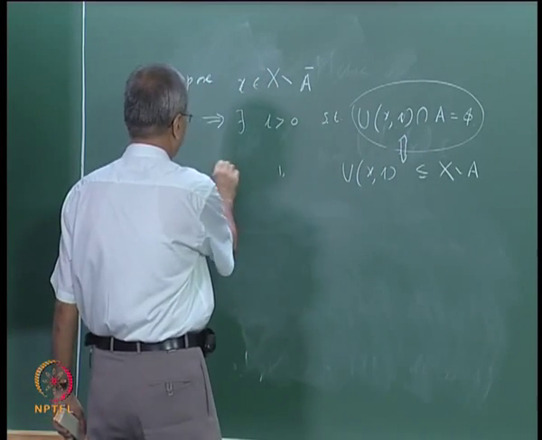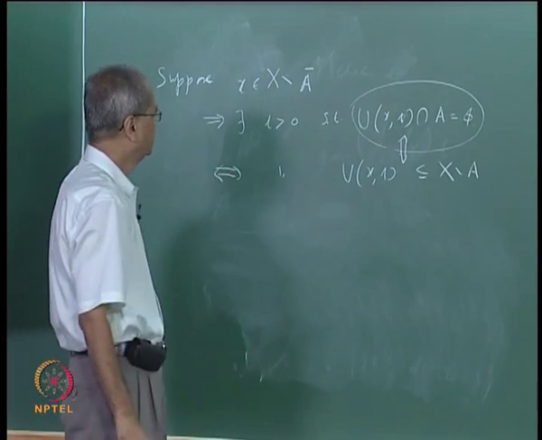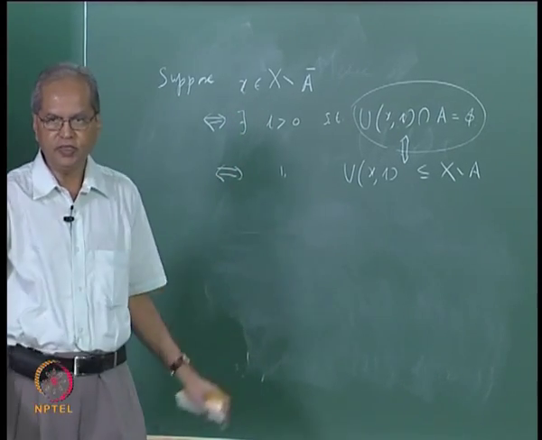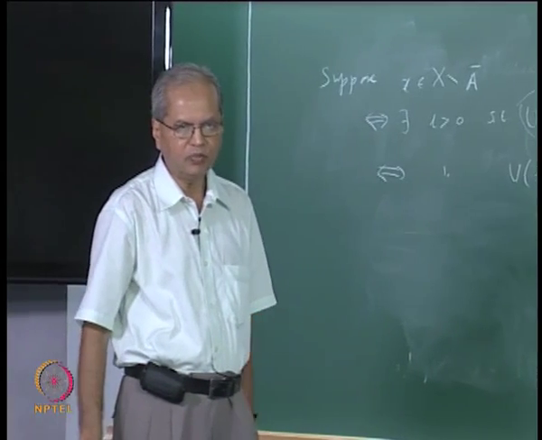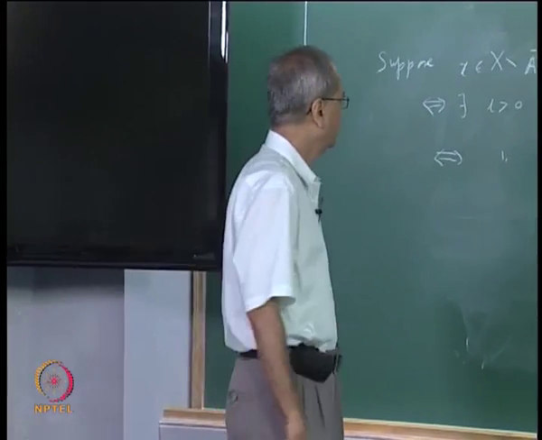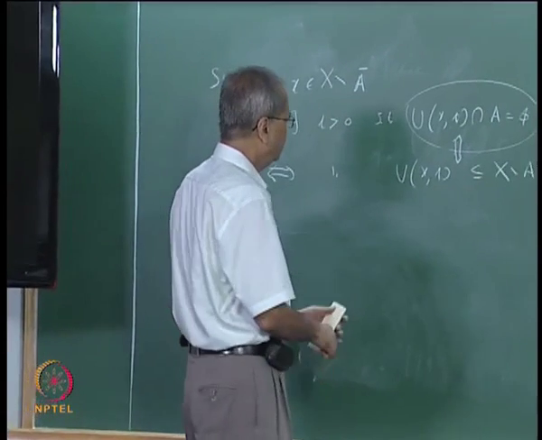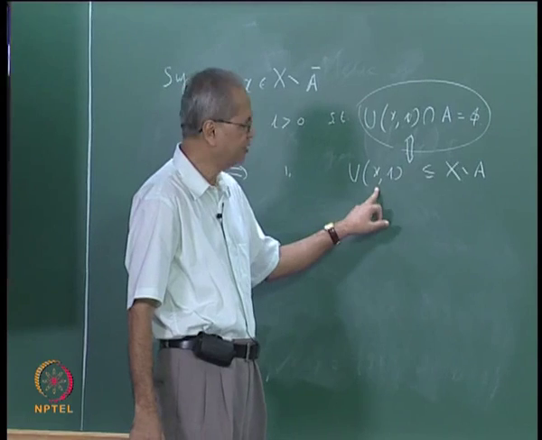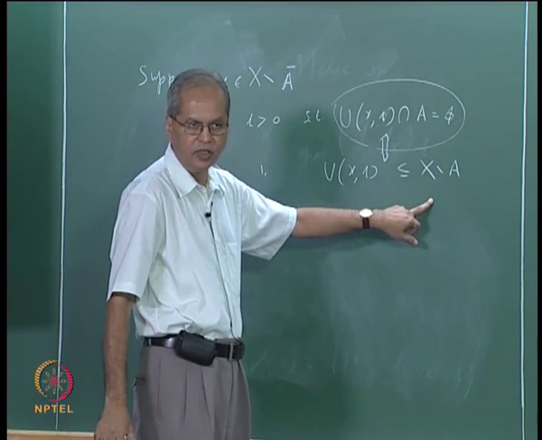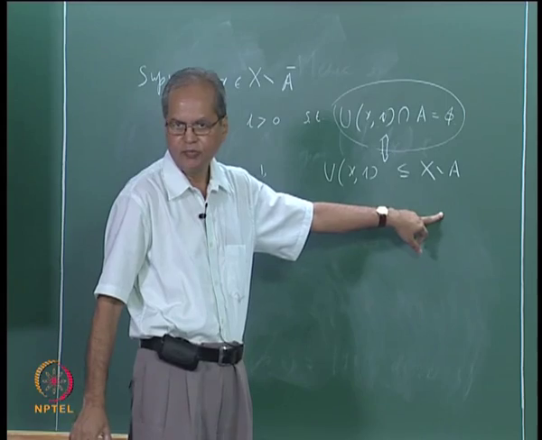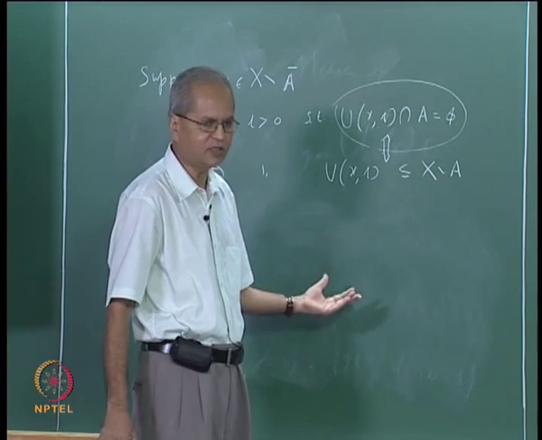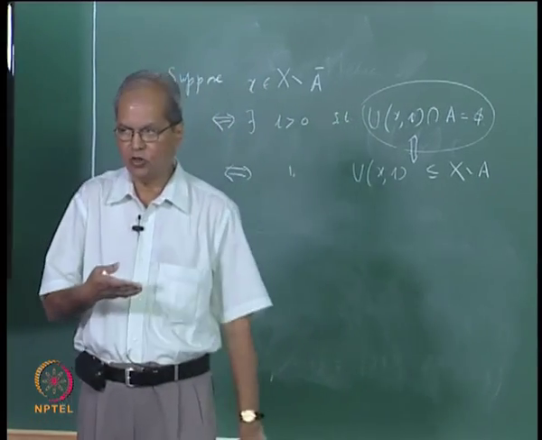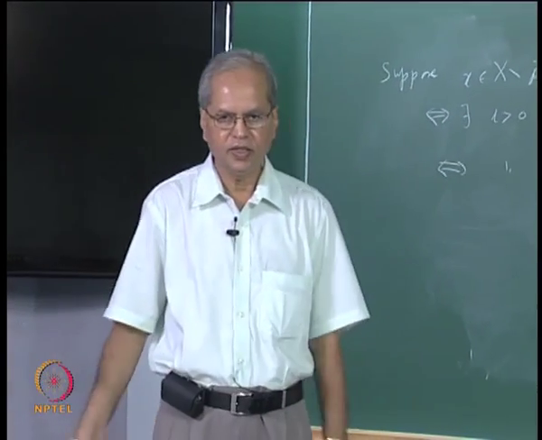In fact here also I can say these two things are equivalent. x is not in A closure is exactly the same as saying that there exists some r such that U(x, r) intersection A is empty. But what is the meaning of this, that there exists some r such that the open ball with center at x and radius r is inside X minus A? It means x is an interior point of X minus A, which is the same as what we have called an exterior point of A. So if something is not in the closure of A, then it has to be an exterior point of A.